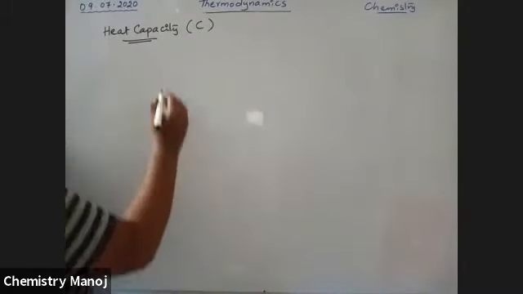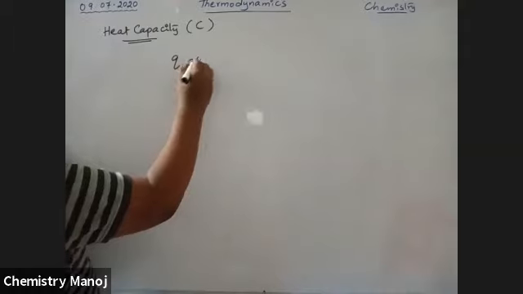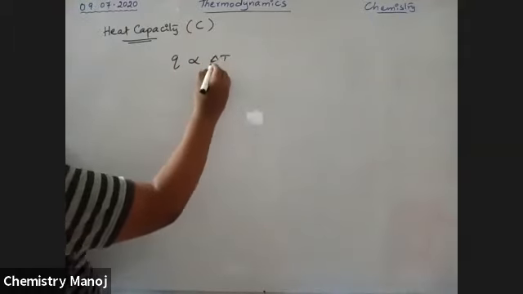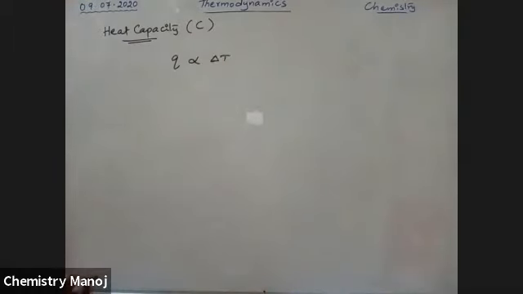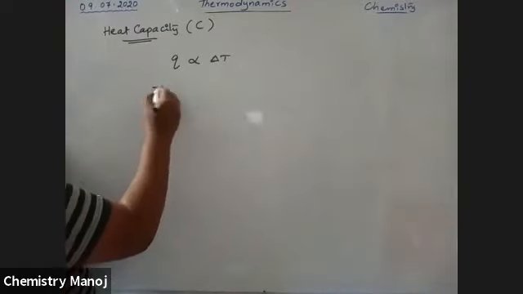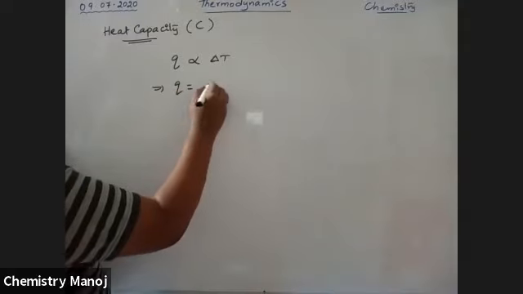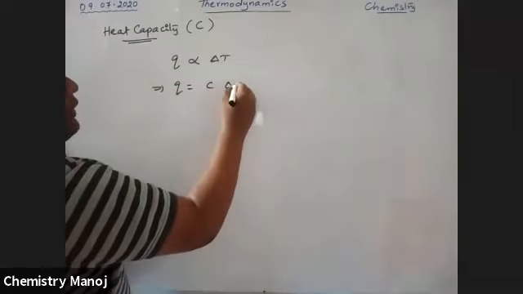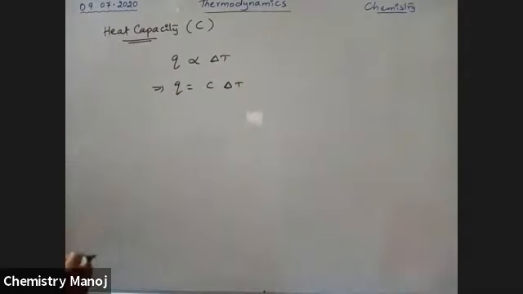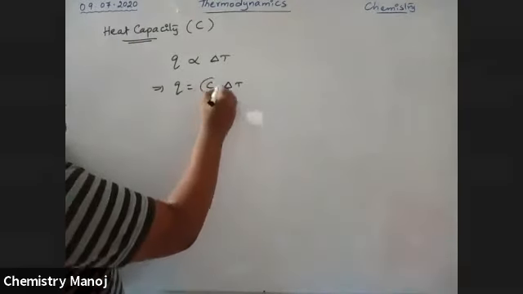So finally, we have the quantity of heat supplied to the system is directly proportional to the rise in temperature. Now, by removing the proportionality sign, a constant is required, that is Q is equal to C into delta T. So what is this C?